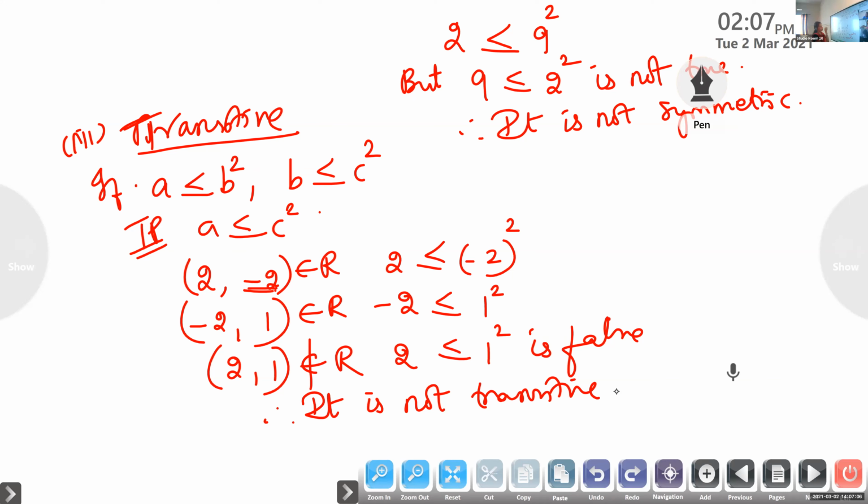Okay, so here we are using the relation a less than or equal to b squared. It is neither reflexive, nor symmetric, nor transitive. This relation is not reflexive, not symmetric, not transitive.